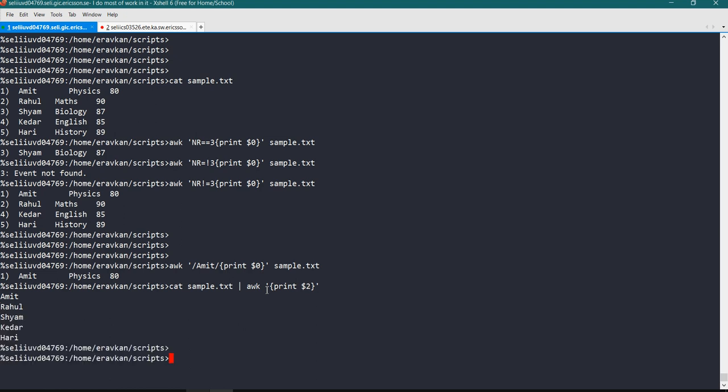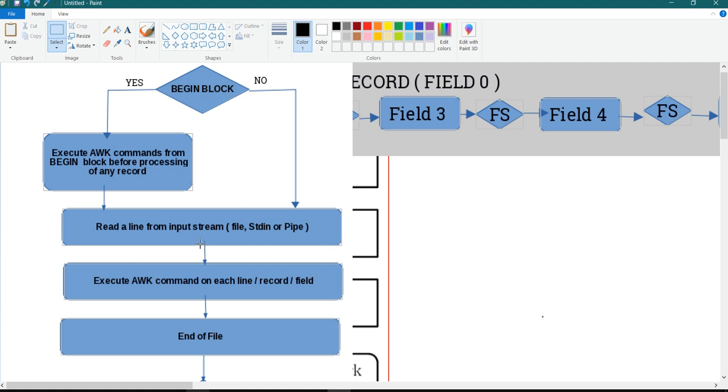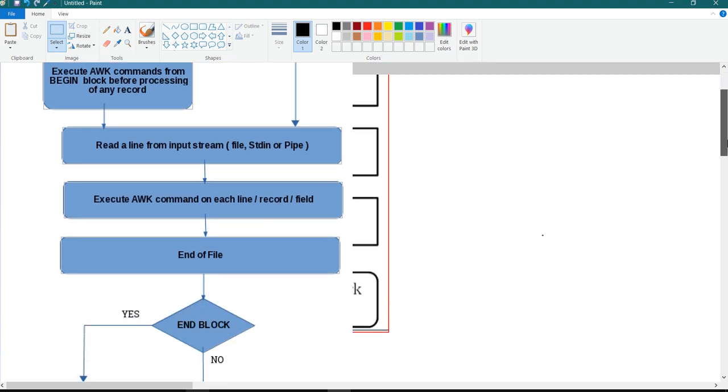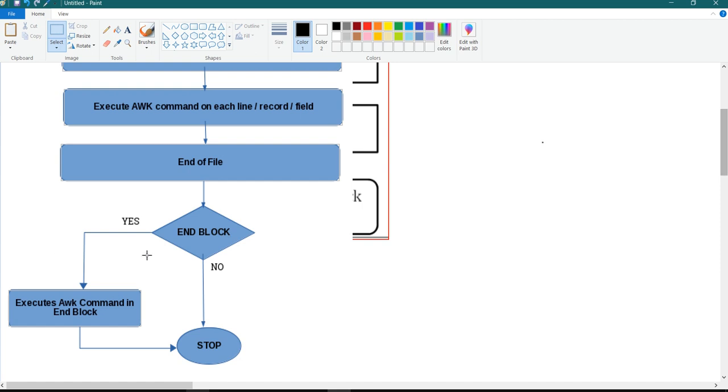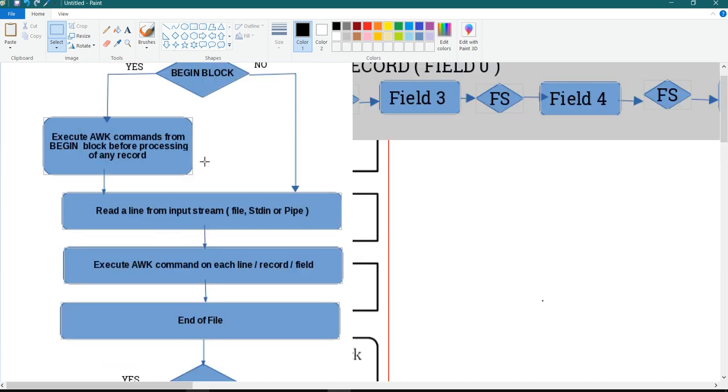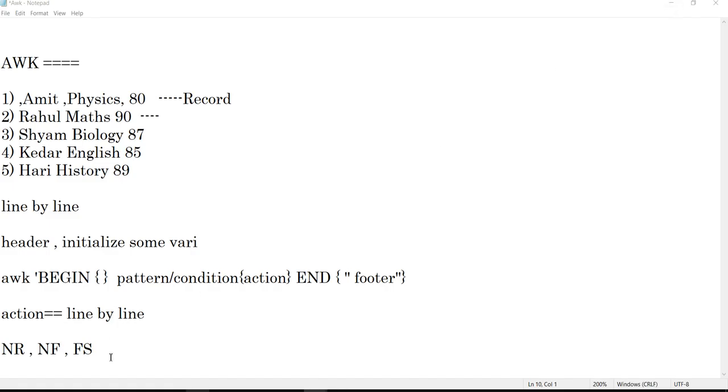You can do it this way also. Then read line by line until we specify some pattern or condition, then execute the command on each line and record. Then when the end of file is reached and processing is done, the end block will be executed if an end block is present. So begin and end blocks are optional, and this action processing we need to do line by line till we specify a pattern and condition to mention which particular file records we want to perform the operation on.